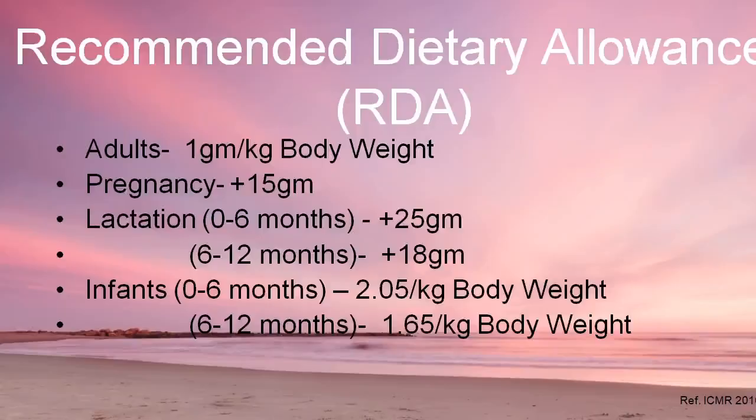For maintenance and growth, they require more protein, whereas in adults growth is completed and they require less protein, only for maintenance. Like this, the RDA differs according to age and